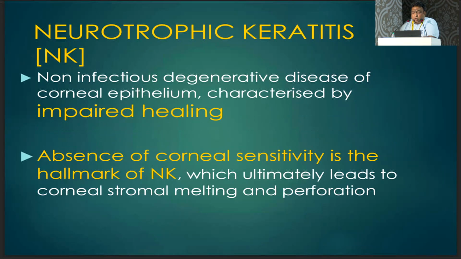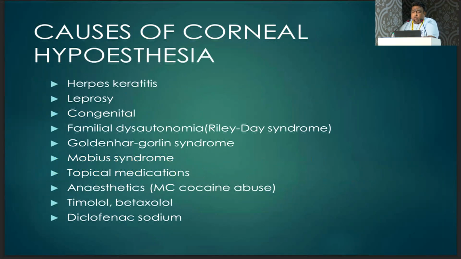Later on, neurotrophic keratitis is a severe degenerative disease of the corneal epithelium characterized by impaired healing. Absence of corneal sensitivity is the hallmark of NK, which ultimately leads to corneal stromal melting and perforation. There are a lot of causes of corneal hypoesthesia: herpes keratitis, leprosy, congenital causes, familial dysautonomia, Gorlin syndrome, Mobius syndrome, topical anesthetic abuse. Most common is cocaine abuse. Then we use a lot of topical drops like timolol, betaxolol, and diclofenac sodium. They all cause corneal hypoesthesia.